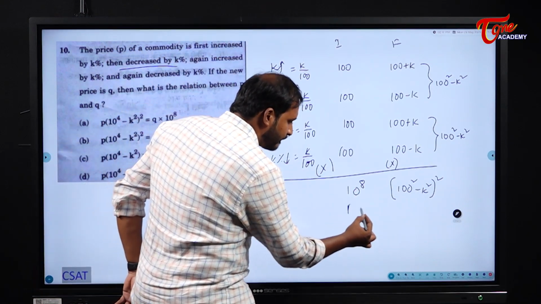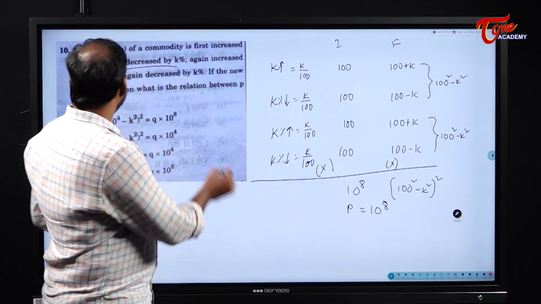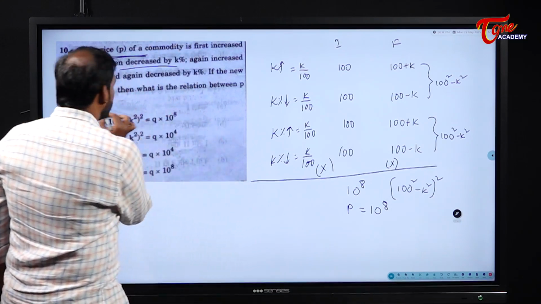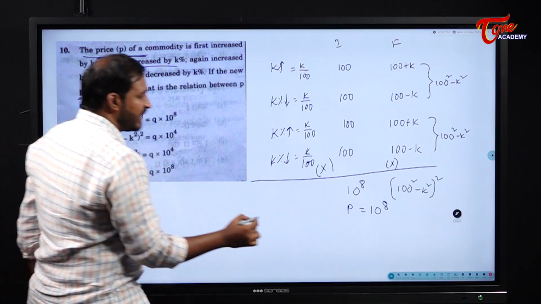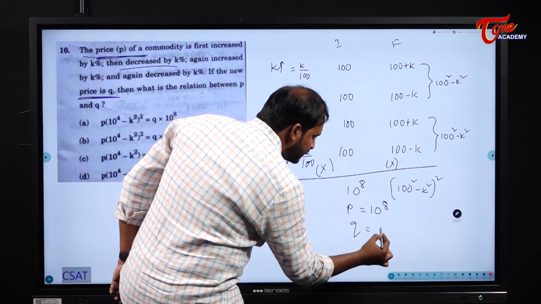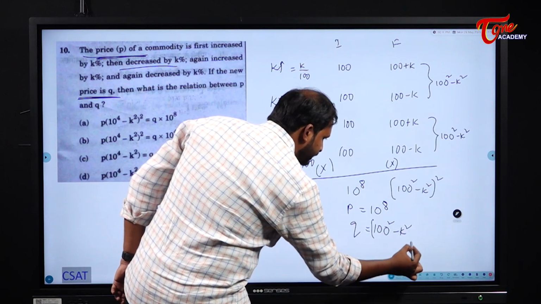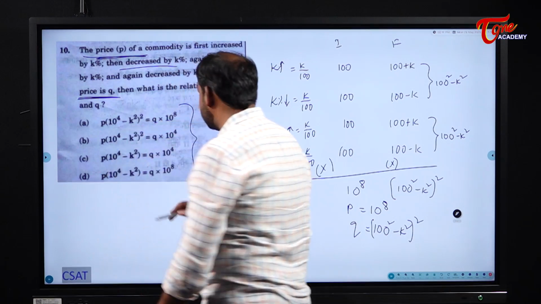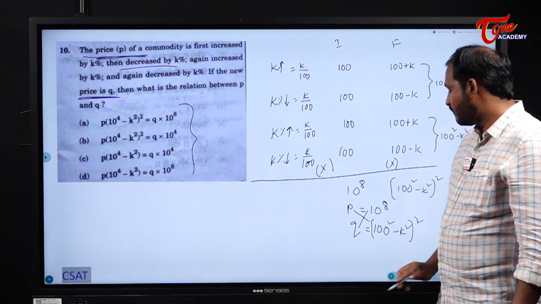Initial, that means P is equal to 10 power 8. Initial, right? The price is P of the commodity. And finally it becomes Q. If the new price is Q, that means the final price is Q. Q is 100 square minus K square whole square. They are asking for the relation between these two things only, right? The options are given. Now please observe, cross multiply this. What will you get here?